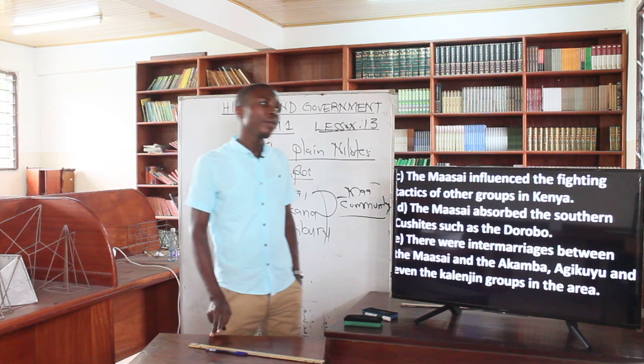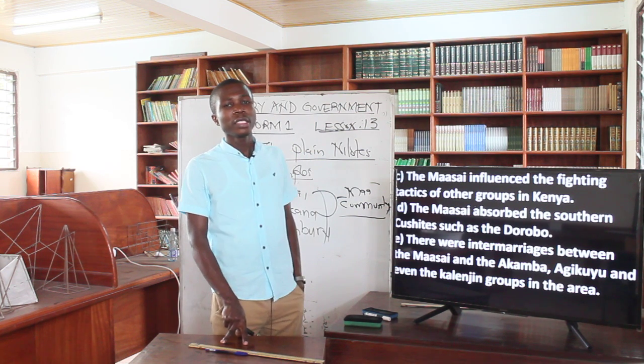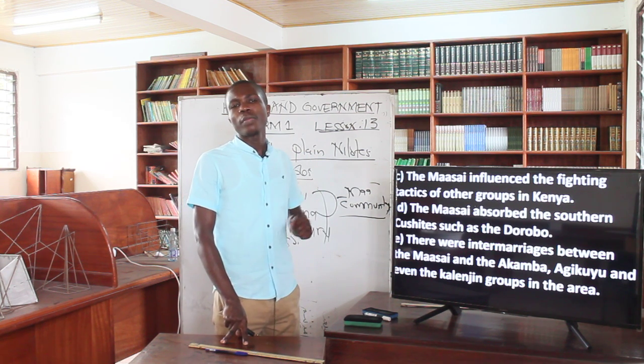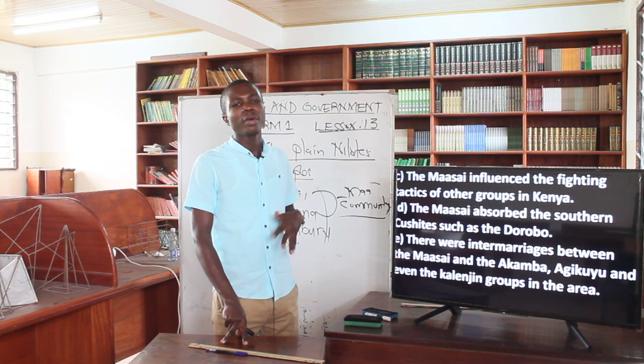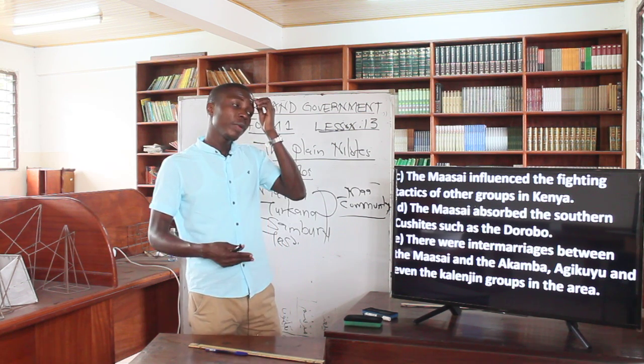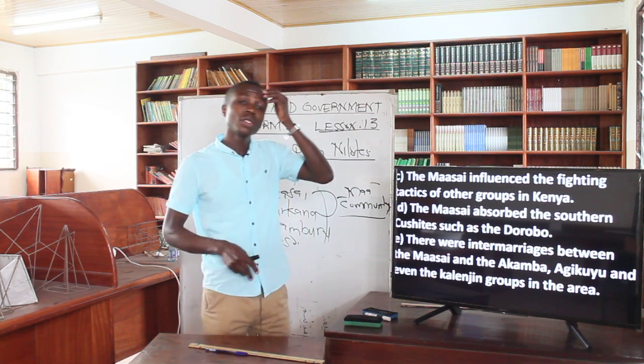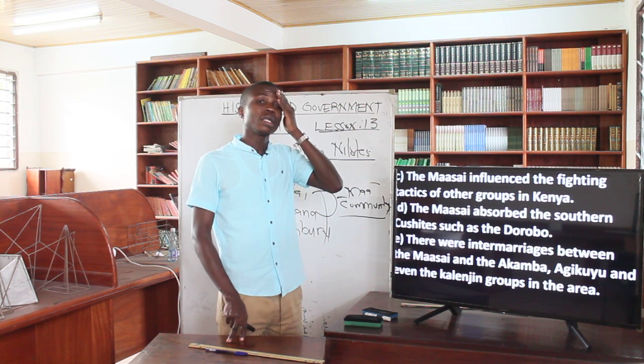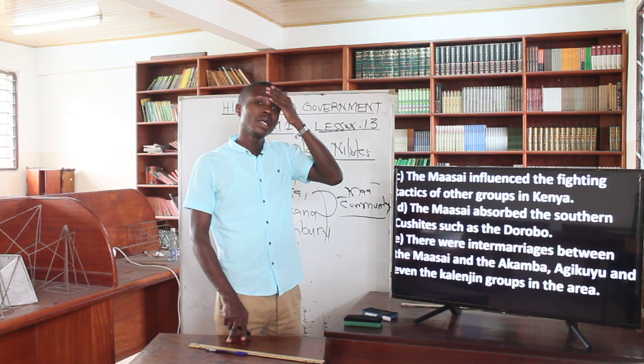So after these people came to Kenya, there were also intermarriages. These intermarriages took place between Maasai, Akamba, and the Agikuyu. Now, these people could marry or get married to these other neighboring communities, just as a result of them coming into the country, Kenya.